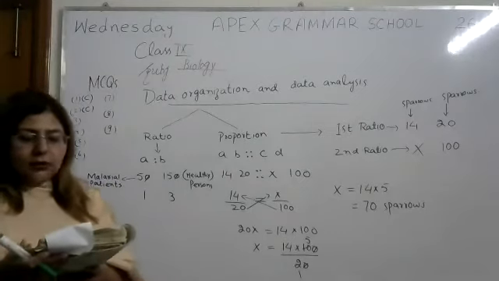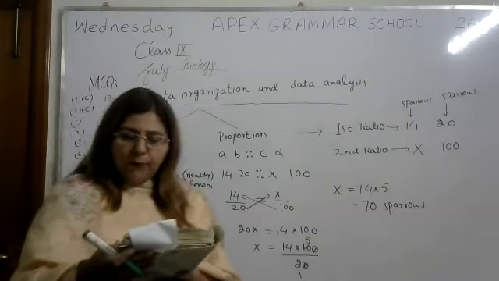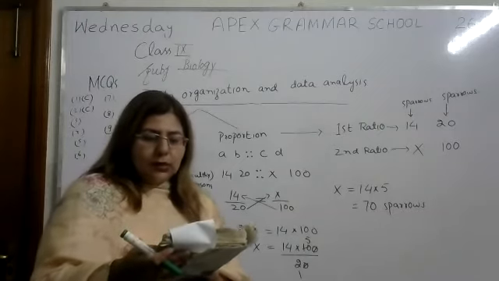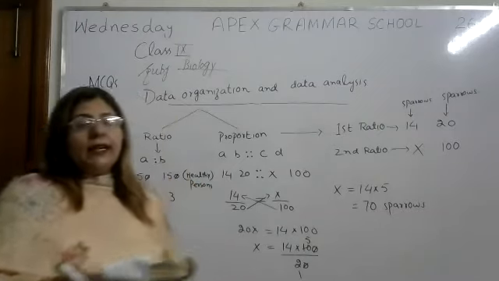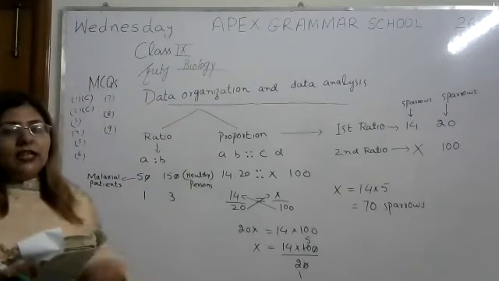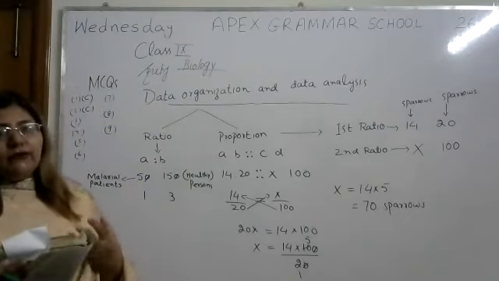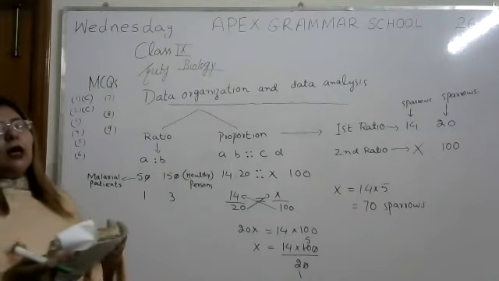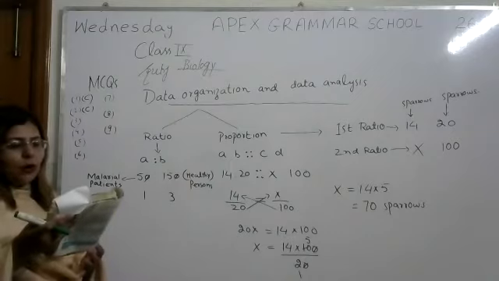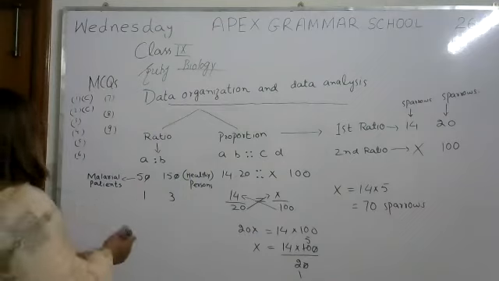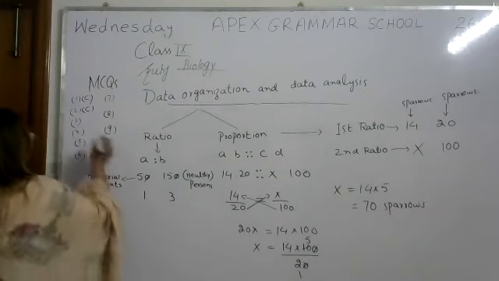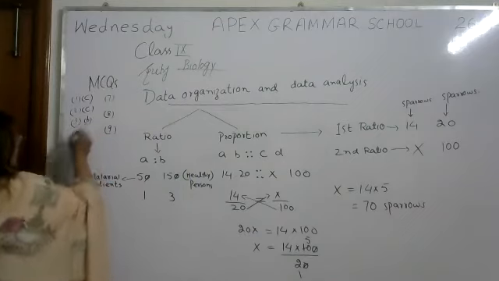So the right answer is option B, during hypothesis formulation. When do they use logic and reasoning? When they are formulating the hypothesis. So question number 3, option B is the right answer.